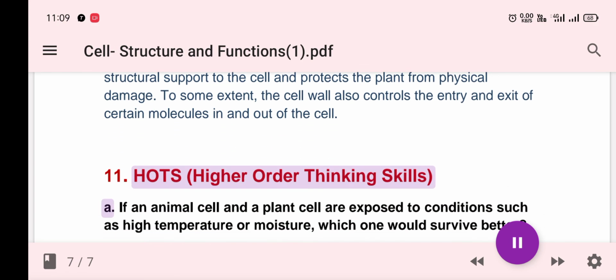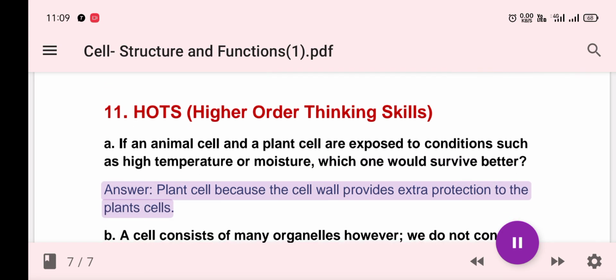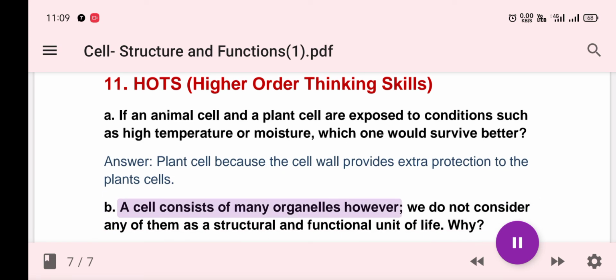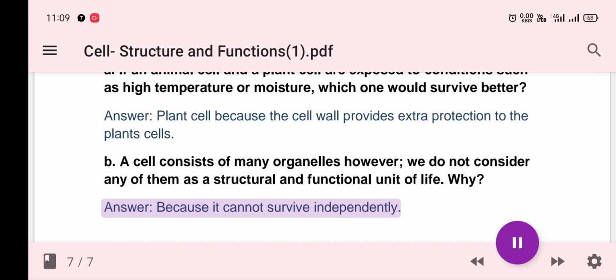11. HOTS, higher order thinking skills. A. If an animal cell and a plant cell are exposed to conditions such as high temperature or moisture, which one would survive better? Answer: plant cell, because the cell wall provides extra protection to the plant's cells. B. A cell consists of many organelles, however, we do not consider any of them as a structural and functional unit of life. Why? Answer: because it cannot survive independently.